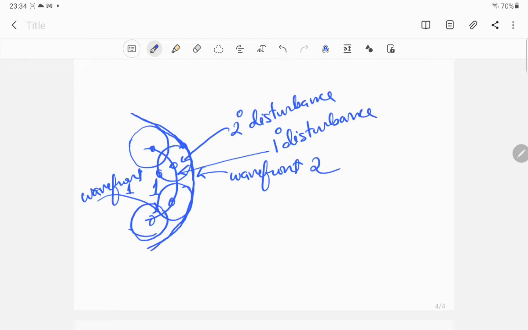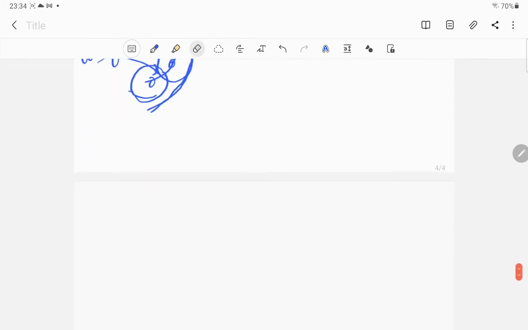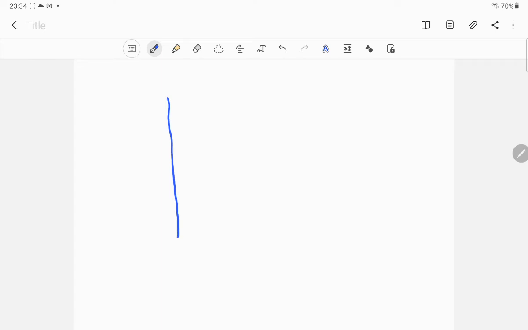So I am again repeating in another diagram. Suppose that you have a plane wavefront. Every point on the wavefront should behave like a source of secondary disturbance.